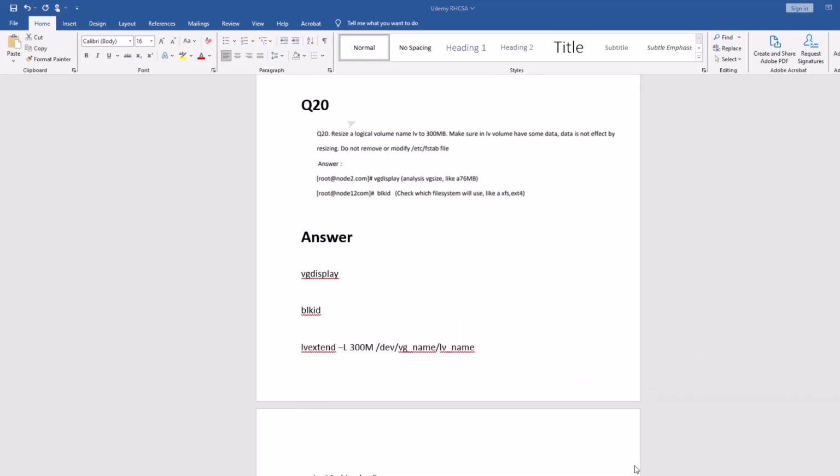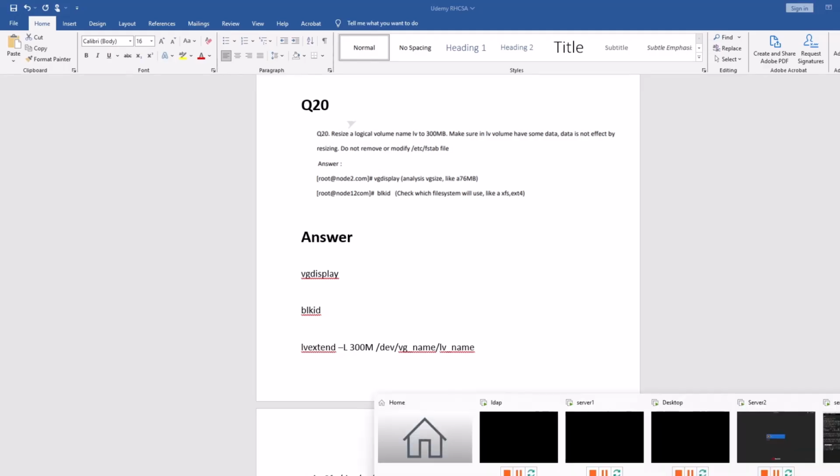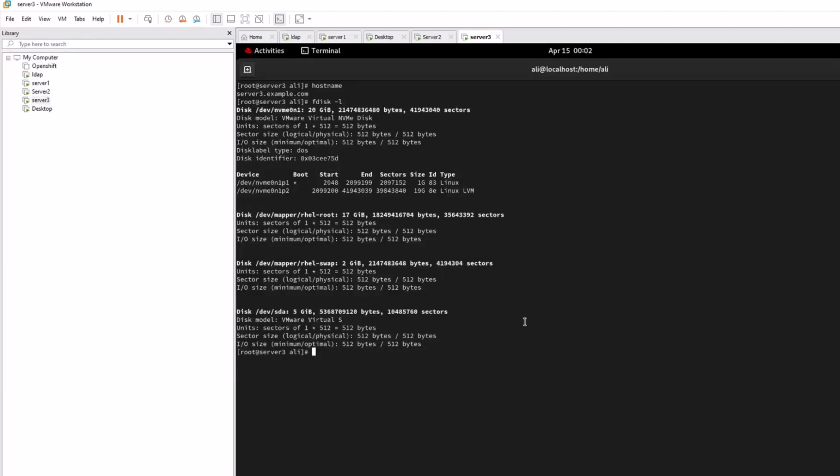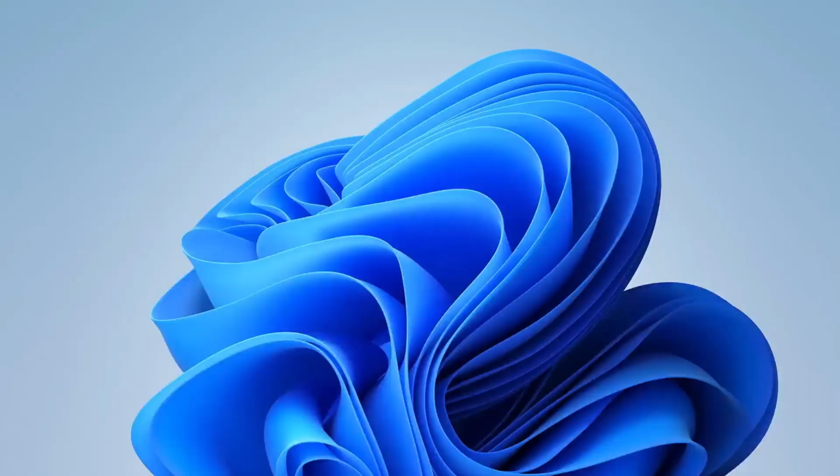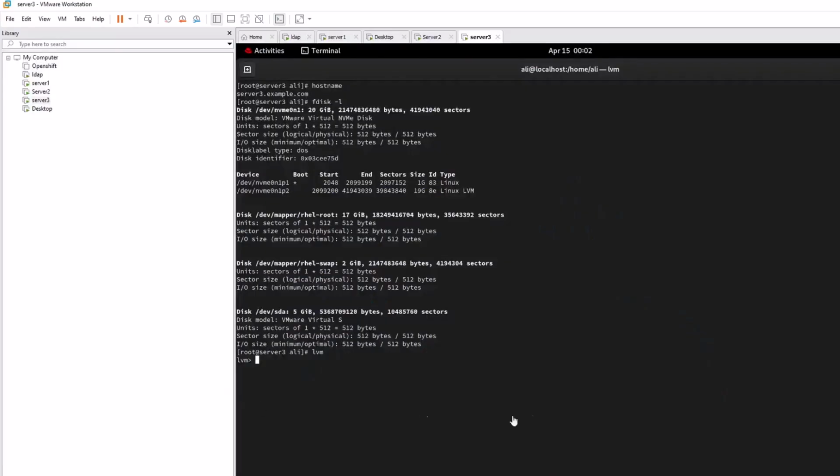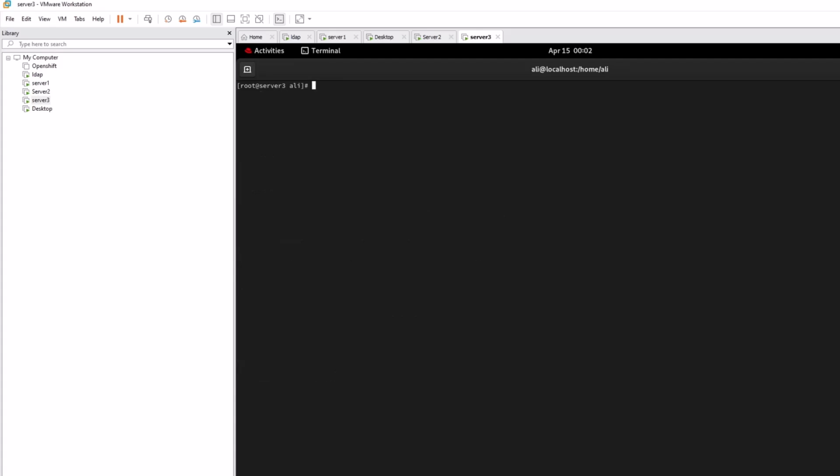What I'm going to do is increase the space with this command on the already configured LVM. So where is server 3? Yes, okay. On server 3 we can type the command. Here you have to exit, you don't need to type this one. So here you can see you have to type blkid.